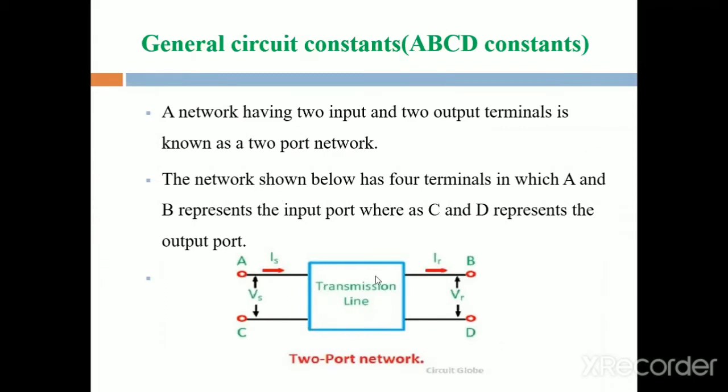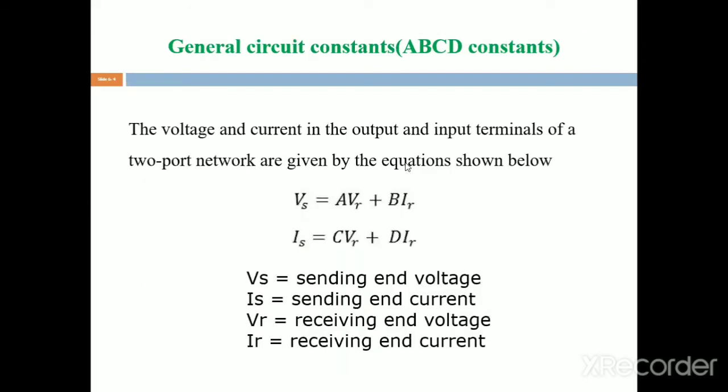This network is shown below. It has four terminals, A, B, C, D. It is a four-terminal network, where A and C are the input terminals and B and D are the output terminals.